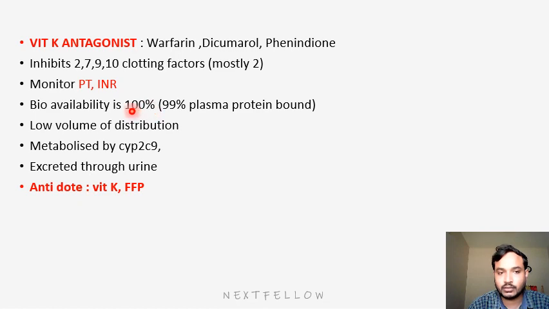Because of this high protein binding, it has a low volume of distribution, because 99% will be completely bound to the protein. So in the other tissues there is very little, right? So obviously low volume of distribution. Warfarin is metabolized by cytochrome 2C9 and excreted through urine. So when a patient develops warfarin toxicity, the antidote should be vitamin K and fresh frozen plasma, because we need to replace the clotting factors, as warfarin inhibits all these clotting factors. Okay, that's all.